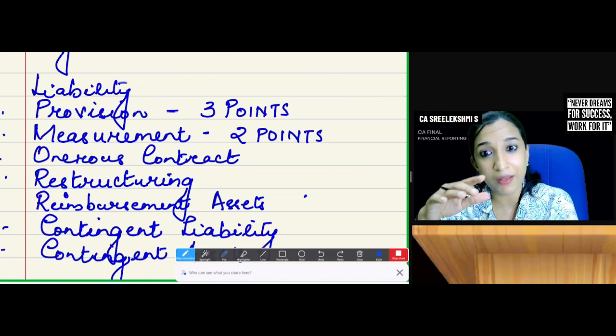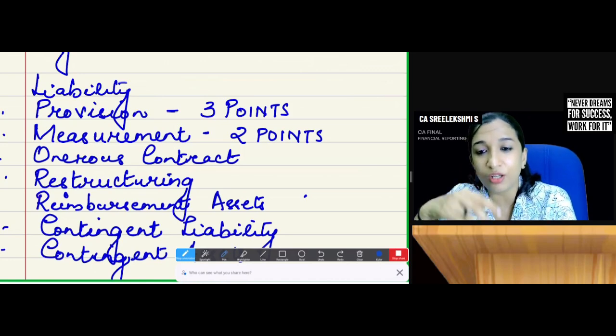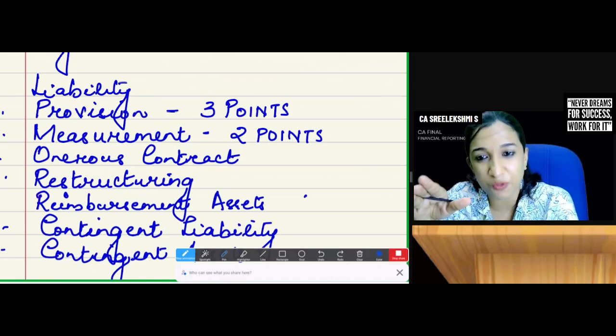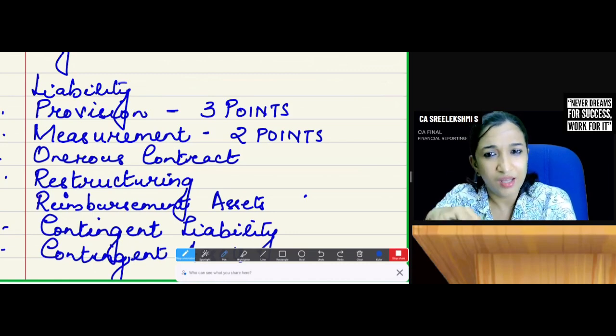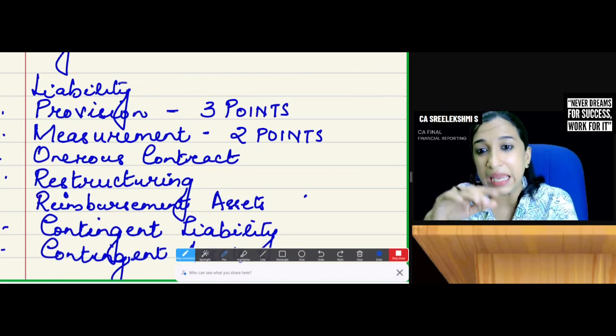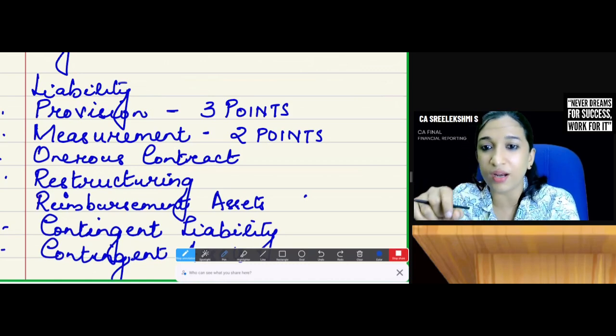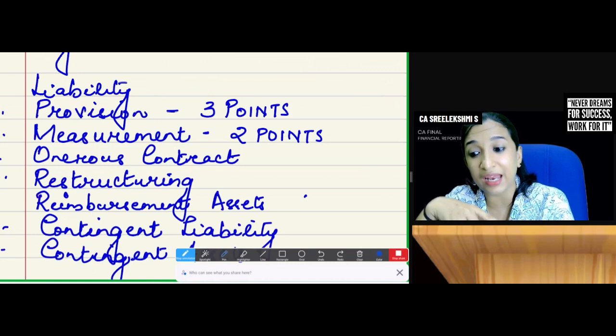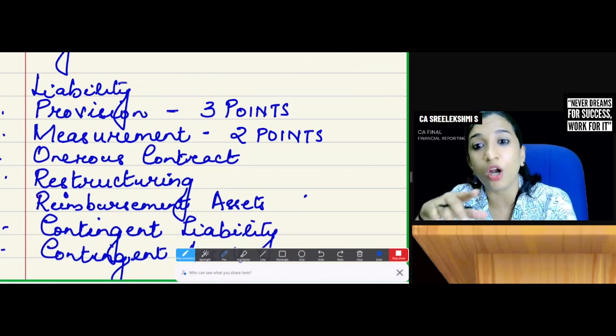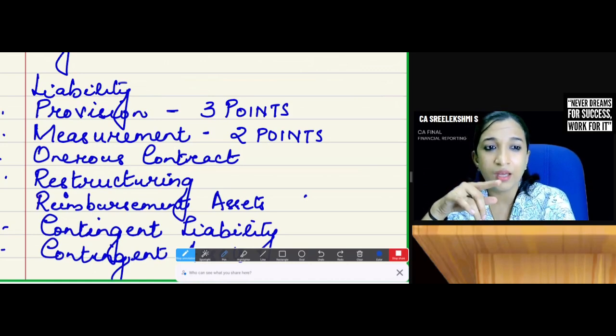Measurement. If there are more than 2 outcomes, then we go for the expected value method, or else we will go for the most likely method. No provision is required to be created for future operating losses. Executory contracts. However, if an executory contract is onerous, then we do recognize provision. Whichever is lower: the loss of fulfilling the contract, and the penalty for non-performance of the contract.